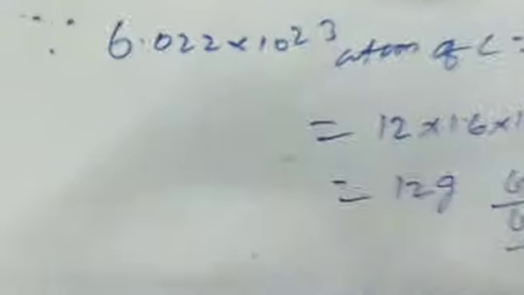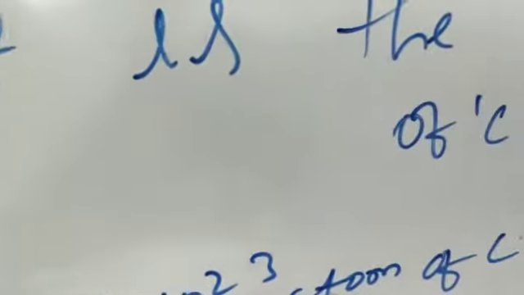Now the next question is, what is the mass of 6.022 into 10 to the power 23 atoms of carbon? Actually again I repeat, what is the mass of 6.022 into 10 to the power 23 atoms of carbon? We explained above what is the meaning of 6.022 into 10 to the power 23 atoms of carbon.